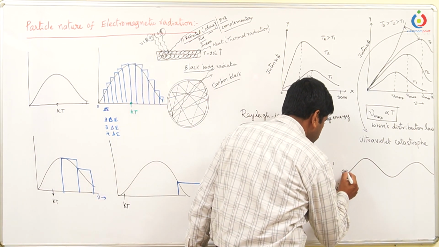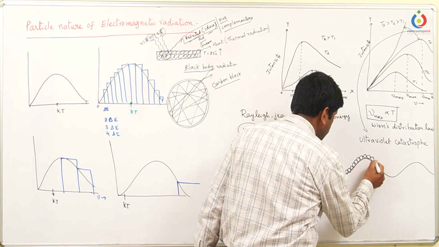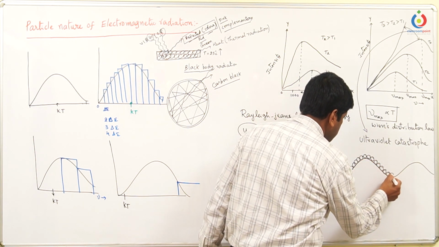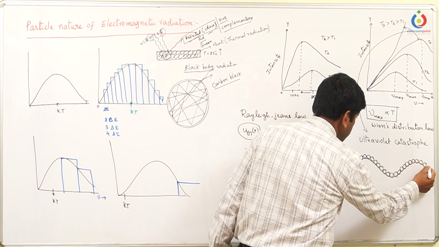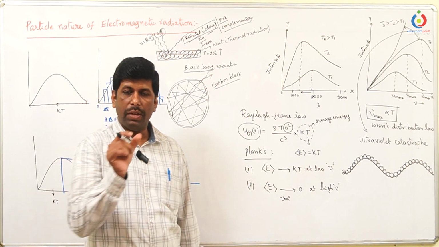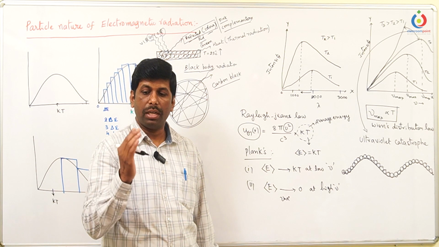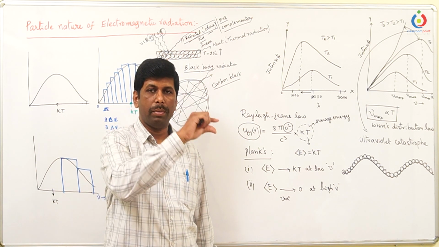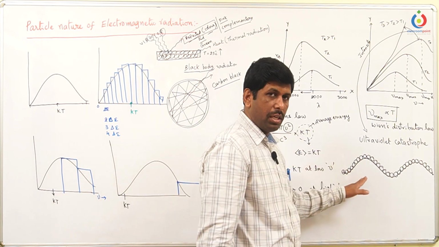Every wave is composed of small packets of energy, and only these small packets of energy are moving in the form of the wave. So the wave is not continuous now. When every packet is different, then obviously the wave is discontinuous, but these packets are moving in the form of the wave.